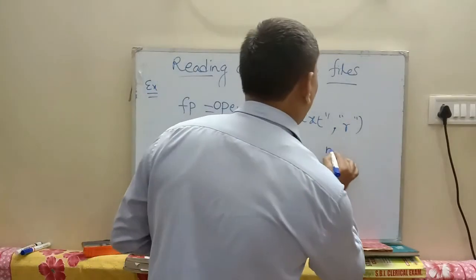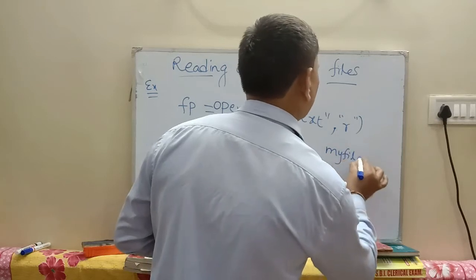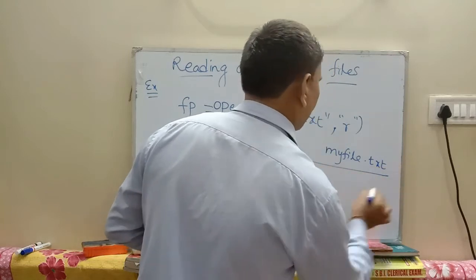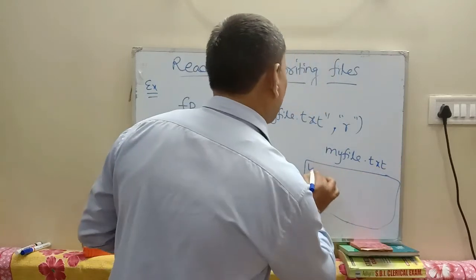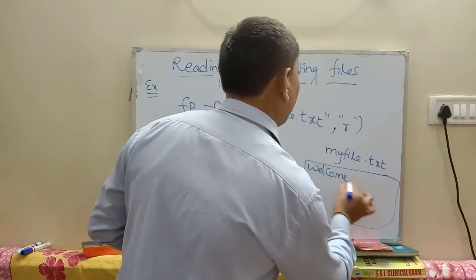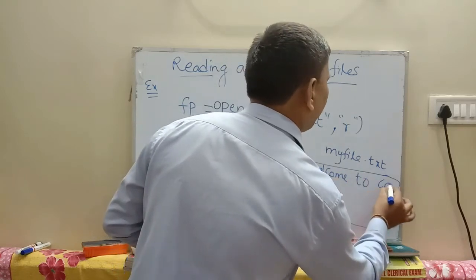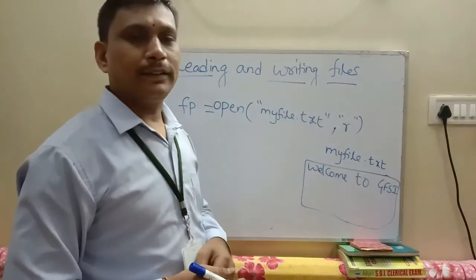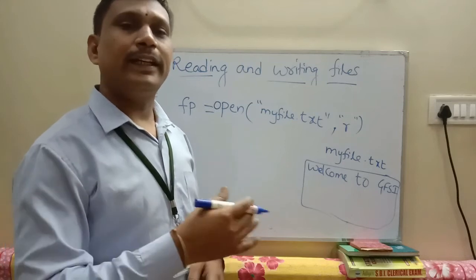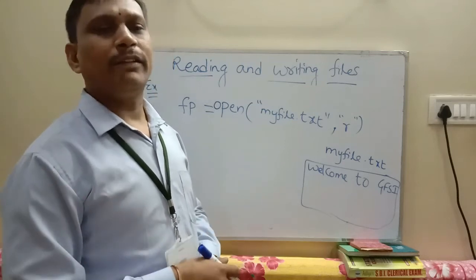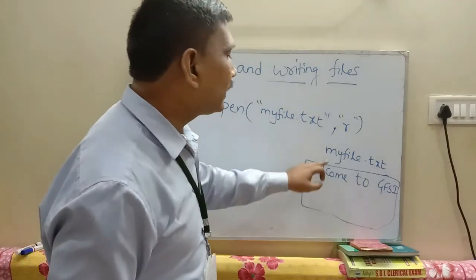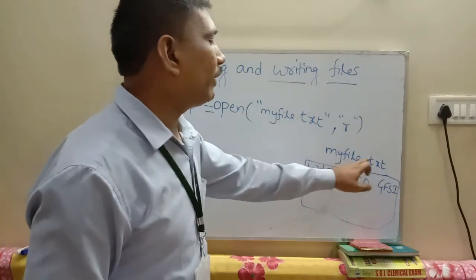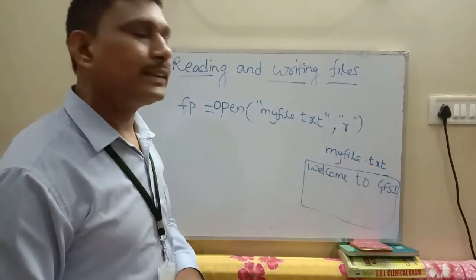Suppose I have already created myfile.txt with the content, welcome to GFSI. Here the myfile.txt file is created in your C drive or E drive, whatever it may be. So that file contains the content welcome to GFSI. Here, how many characters are there in that myfile.txt? This file consists of